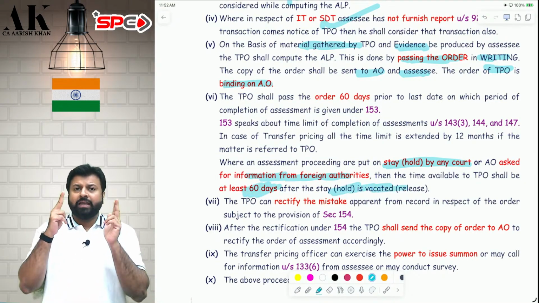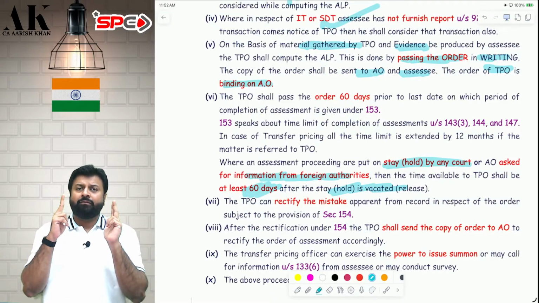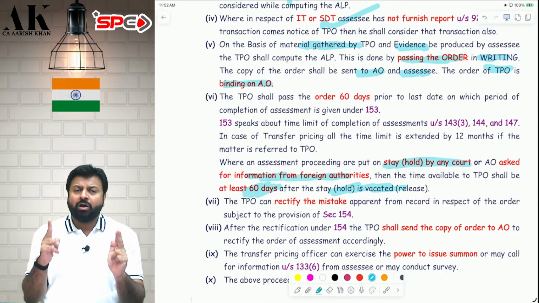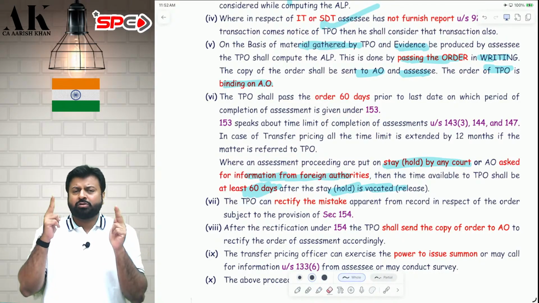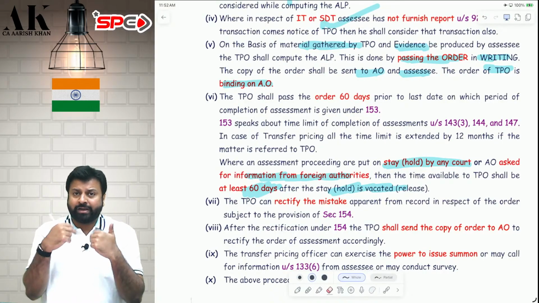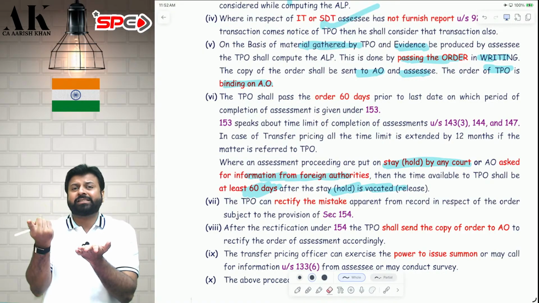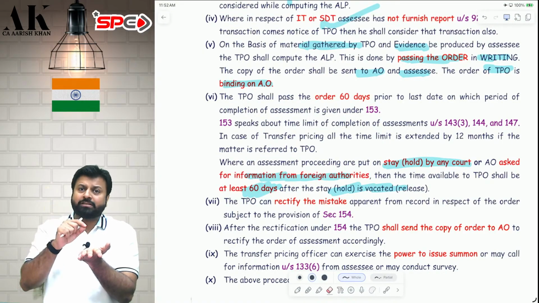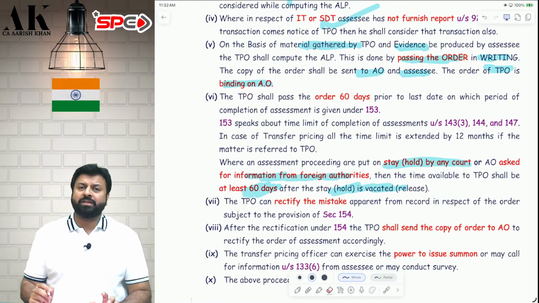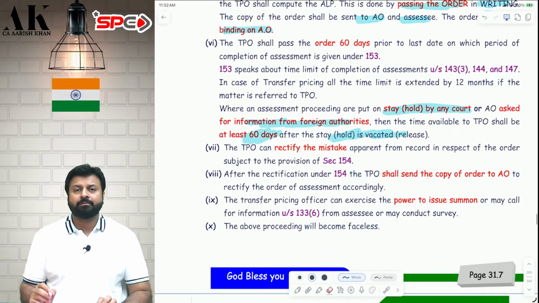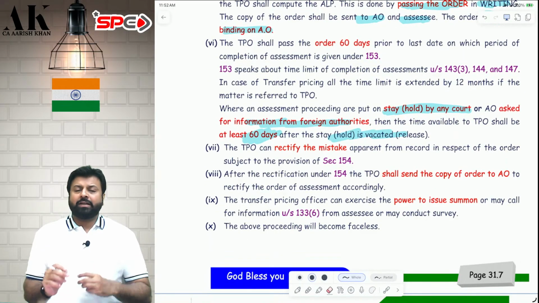So first of all, if the proceedings are kept on hold because of a court stay or because of the information they are going to get from foreign authorities, say it is kept on hold for 30 days, whenever it is resumed, you will get extra 30 days, and after that you will get extra 60 days. Even after excluding this 30 days, at least 60 days more should be there to complete the proceeding in your case. Now, TPO is ultimately a human being.